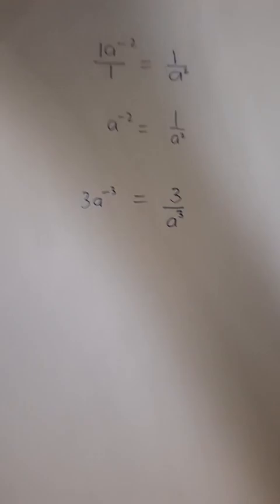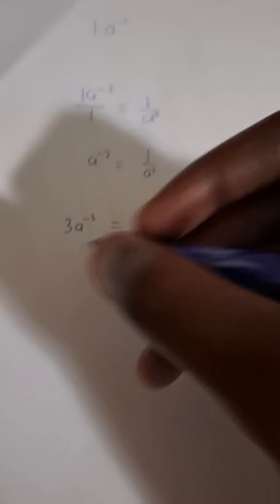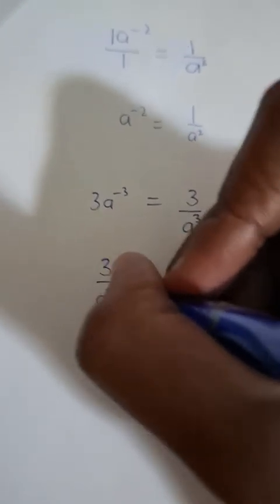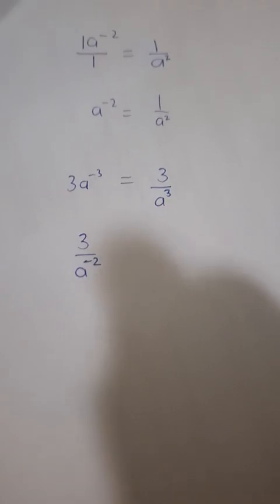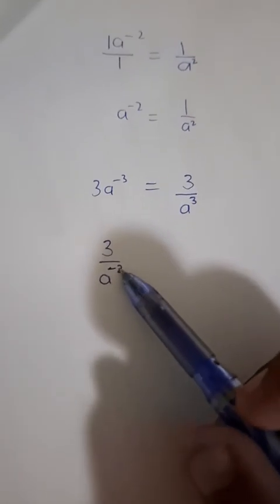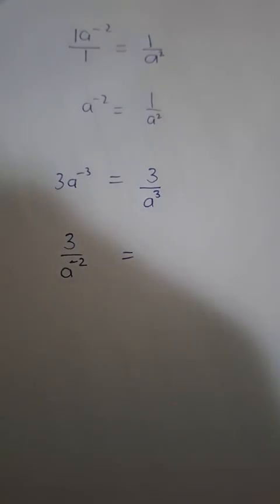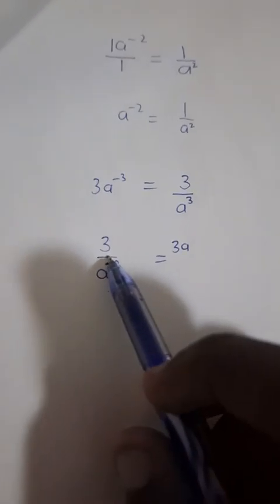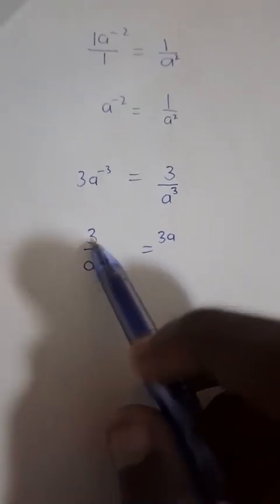So in the same vein, guys, if we have 3 over a to the power negative 2, very, very important. A is raised to the power negative 2. What happens? The base changes what? Position. It leaves the denominator, it goes to the numerator, joins the 3, is multiplied to the 3, gets raised to a positive exponent.